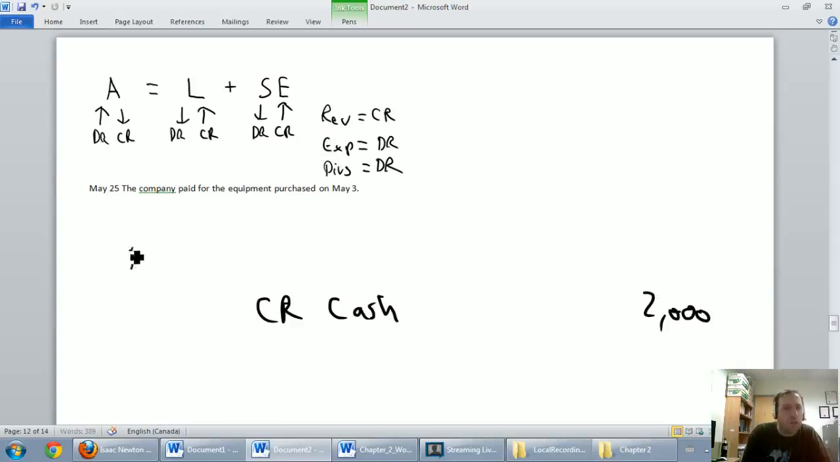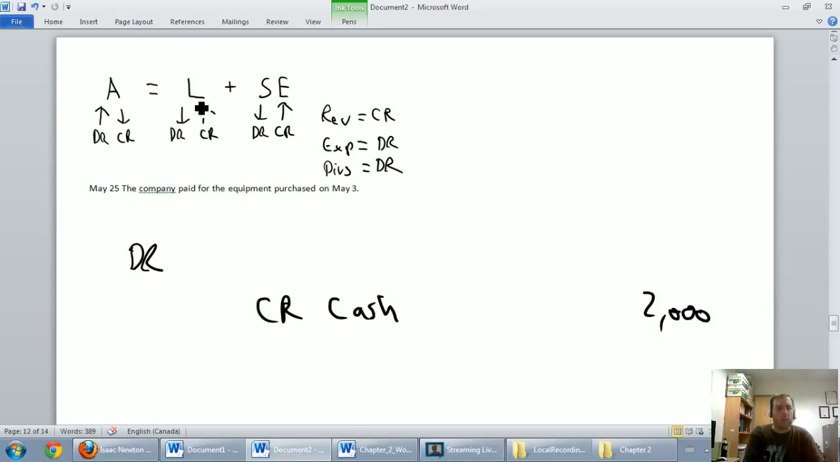Now the debit here is a little bit tricky, and students often get this one confused or they get it wrong. What we've got to say here is we didn't buy any more equipment. I'm not going to debit equipment. I've already got $2,000 worth of equipment on the books. Look back at your May 3rd entry. We already debited equipment, so I don't want to do that twice. We paid off our equipment purchase. What we did was we paid off our debt here. We said we owe these guys $2,000. We don't owe them $2,000 anymore.